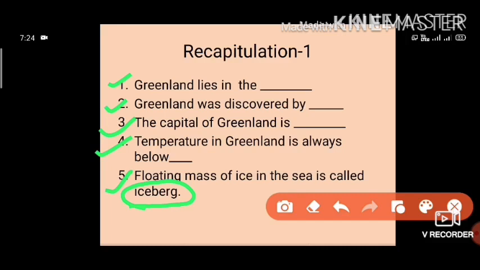Students, write down the answers for the first 4 fill in the blanks, and we will be discussing them in the Zoom class. Those who have done it are allowed to share it with me on my WhatsApp number. The moment you do this, write it on paper and send me a WhatsApp with your name and grade.